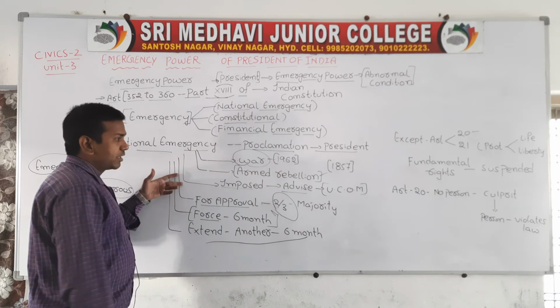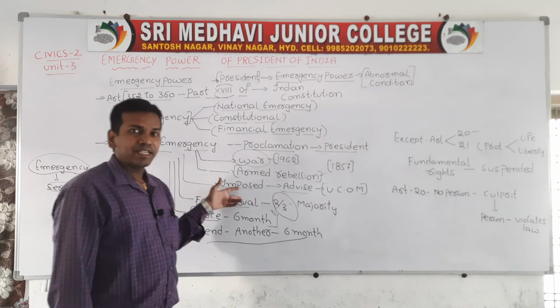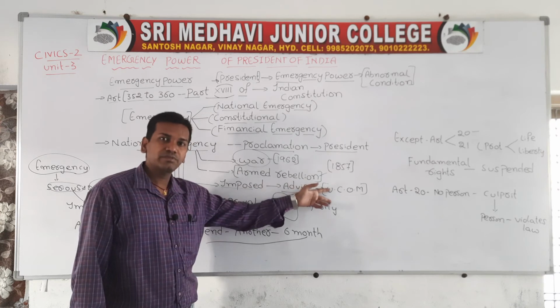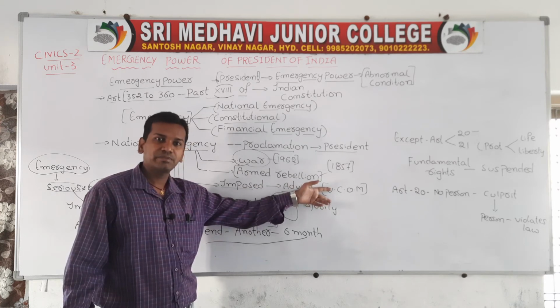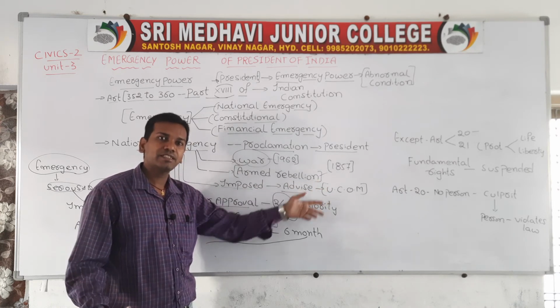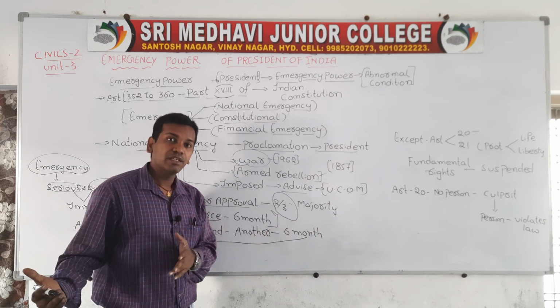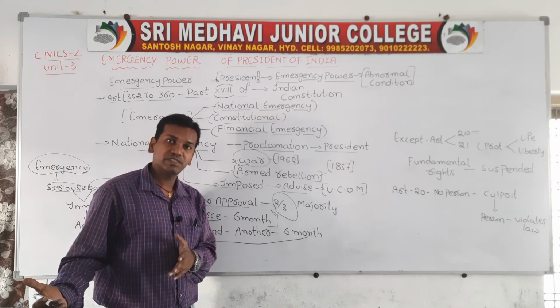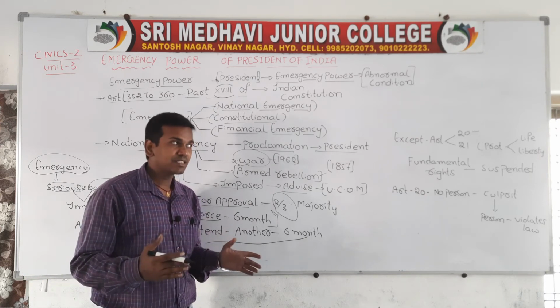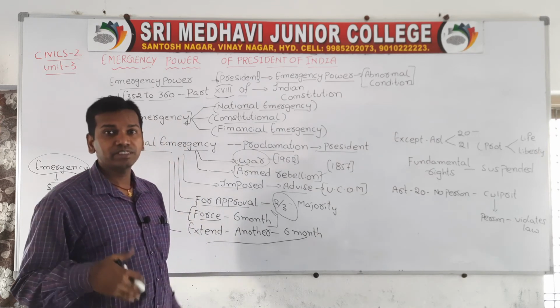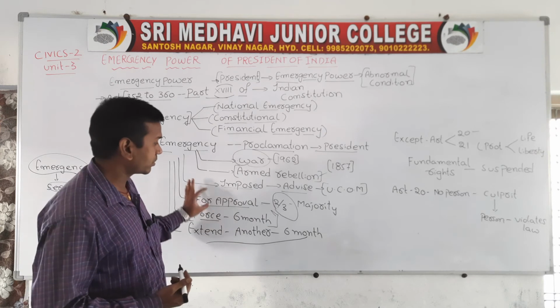Next, regarding the advice, the president can take advice from the Council of Ministers. That depends upon the president. The president will take the advice, but he can act on his own. During normal circumstances, the president has to carry out the decisions explained by the Union Council of Ministers and the Prime Minister. But in an emergency condition, it depends upon the president whether to declare war or to conclude peace. Everything will be under the control of the president only.